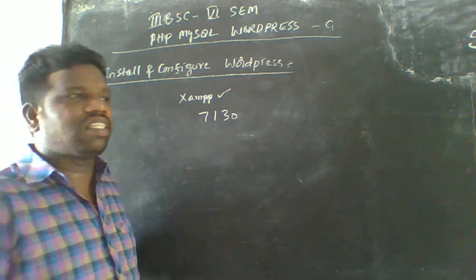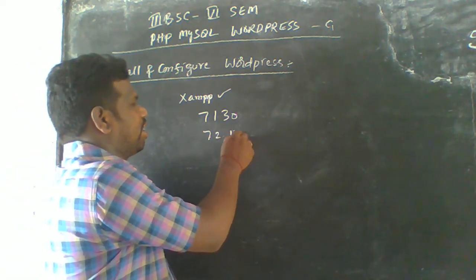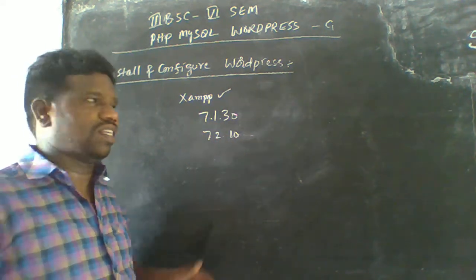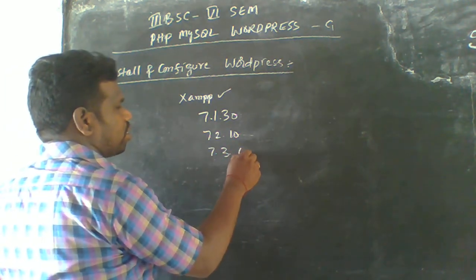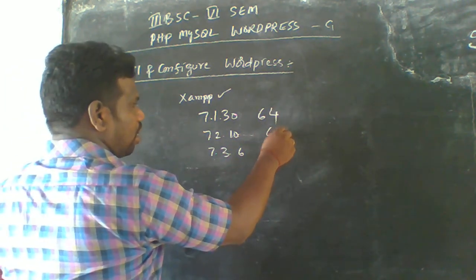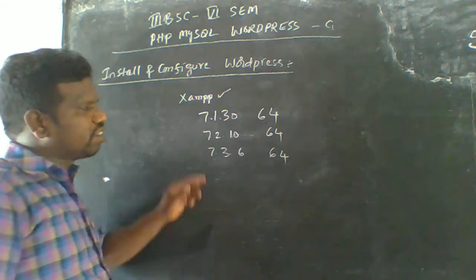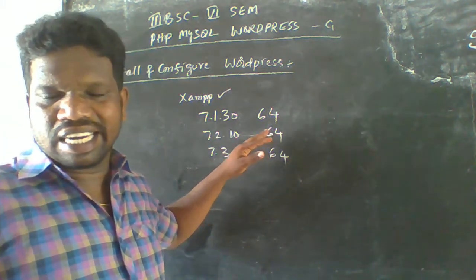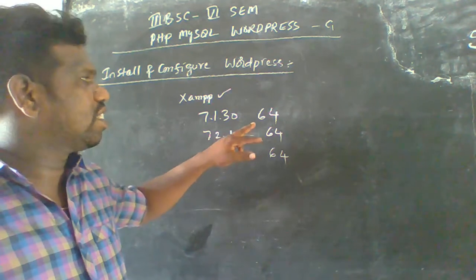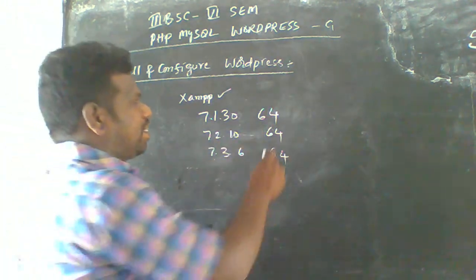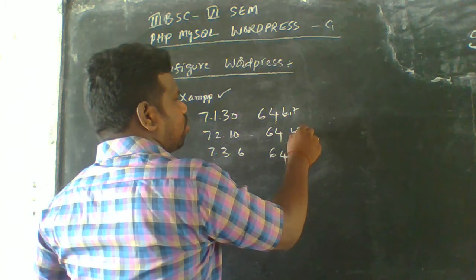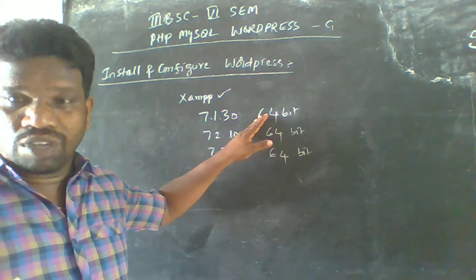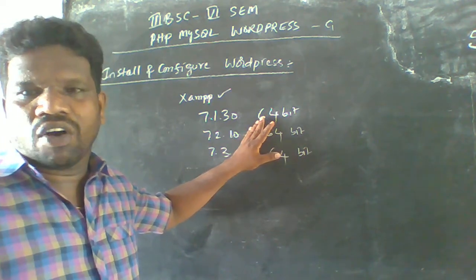The next one is 7.2.10, which is also 64 bit, and then 7.3.6, which is also 64 bit. So in total we have three links available here with different sizes, all 64 bit. In these links we have to choose the one needed link here.